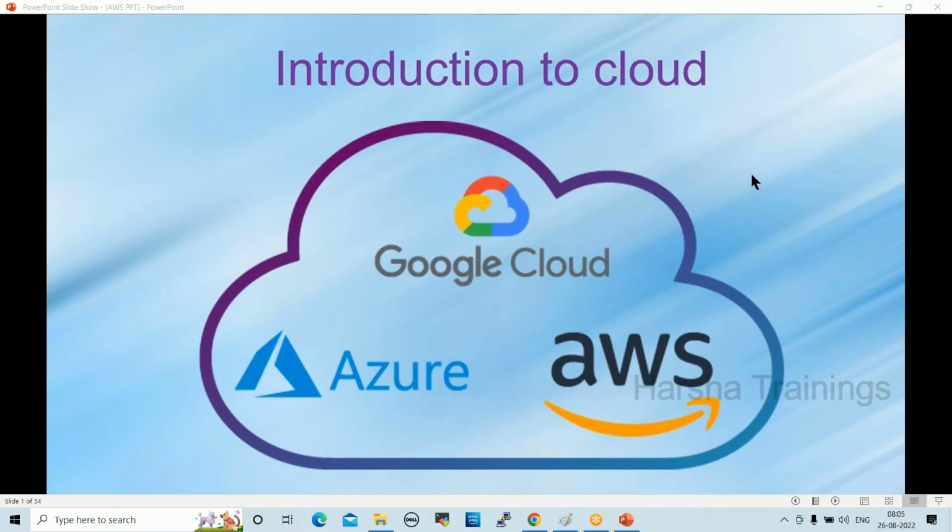Yeah, so yesterday we discussed some important general questions and technical questions, right? Day before yesterday we discussed DevOps introduction. What is DevOps? Why DevOps? What is automation? Why are the project teams looking for automation, right? So today we are going to discuss cloud introduction, right? What is cloud? Why are the project teams migrating their infrastructure to cloud? What are the advantages of cloud, right? What is cost saving? So we'll try to understand.